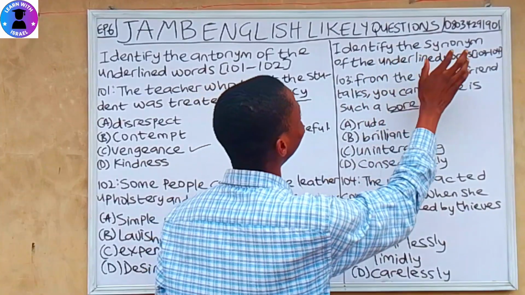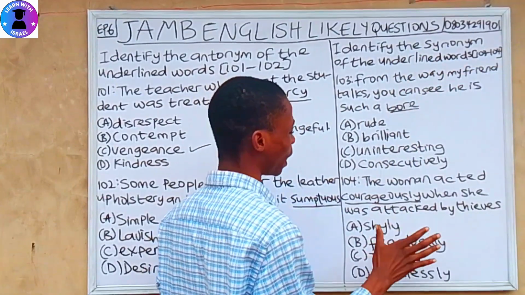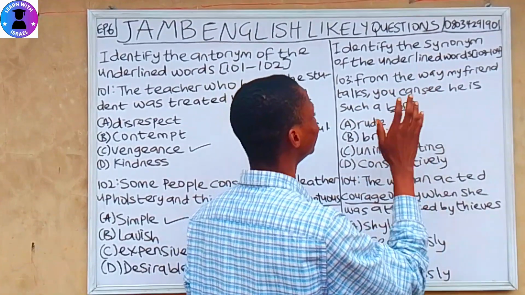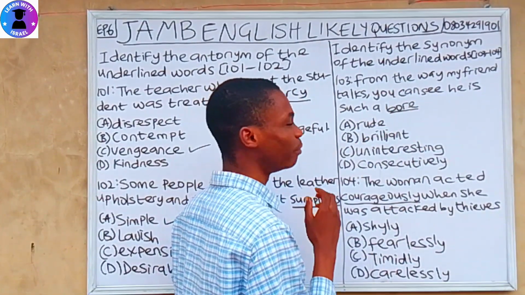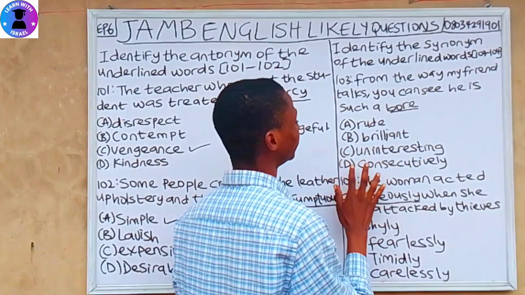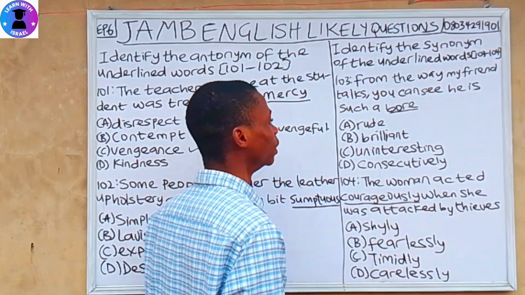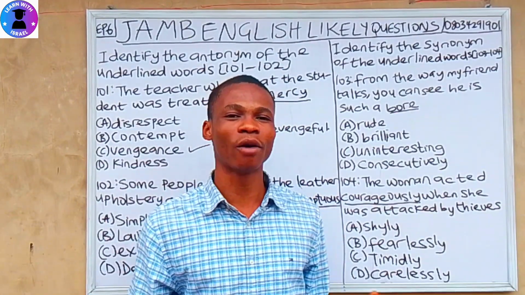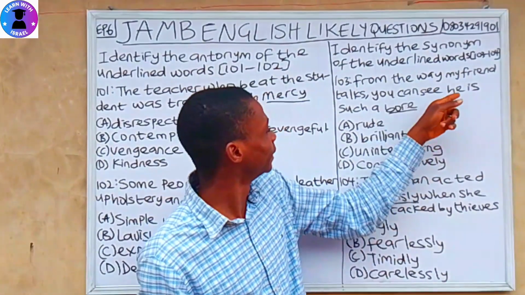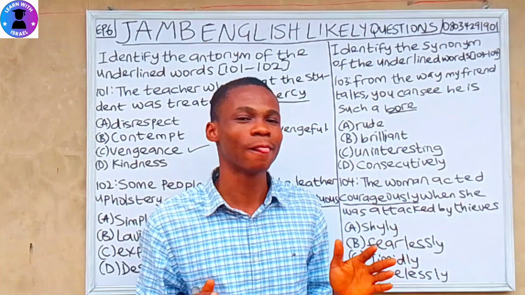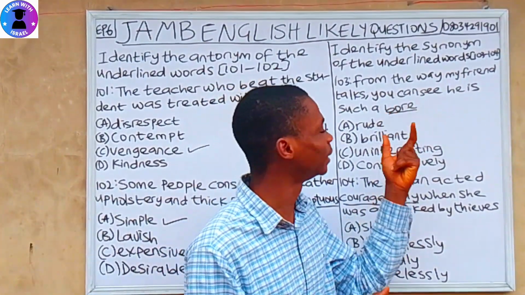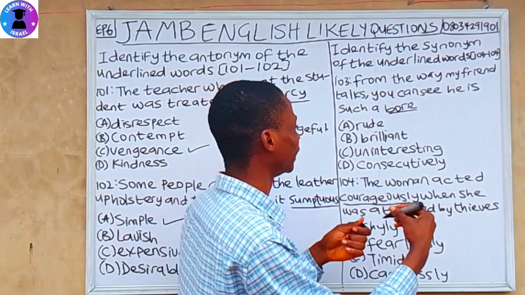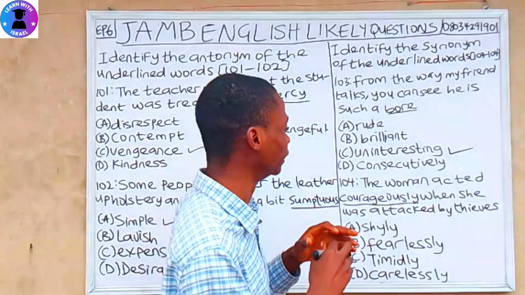It says identify the synonym of the underlined word from question 103 and 104. 103. From the way my friend talks, you can see he is such a bore. A, rude. B, brilliant. C, uninteresting. D, consecutively. So for someone to be a bore means this person is very boring. And the synonym of bore in the options is uninteresting.